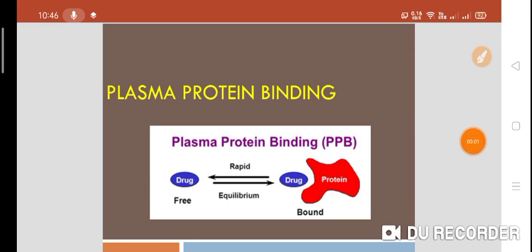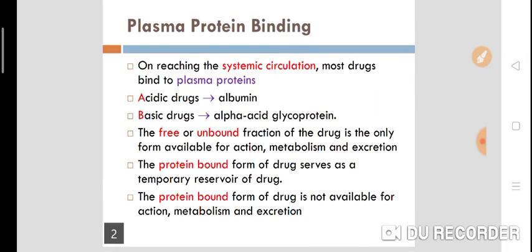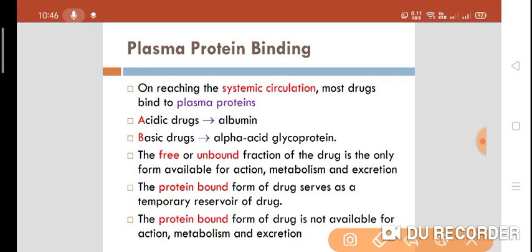Today we are going to talk about plasma protein binding of a drug. So what is meant by plasma protein binding of a drug? On reaching systemic circulation, most of the drug binds to the plasma protein. That means when the drug reaches the blood, it binds to the plasma protein. Most drugs bind to the plasma protein.